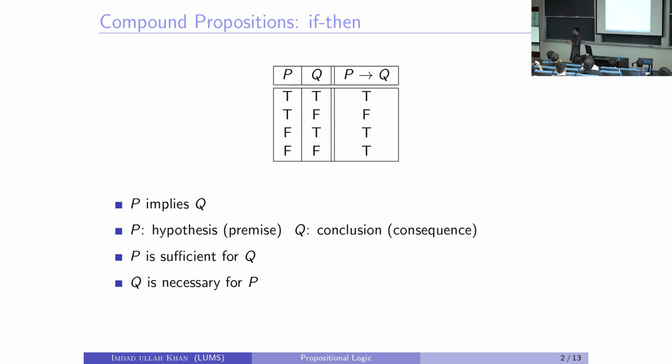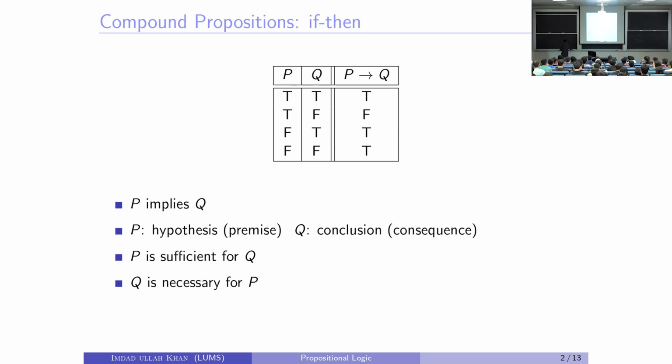If in OR I have P or Q, and let's call P the left guy and Q the right guy, then I won't be able to switch them, right? Then P or Q will be different than Q or P. That's not the case in OR and AND, but it is the case with implication.